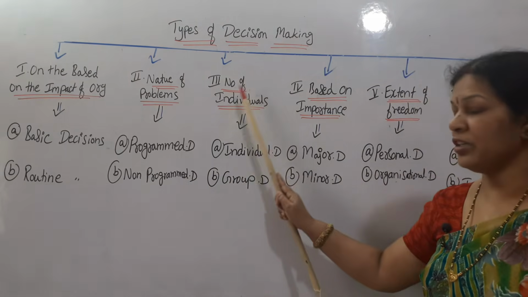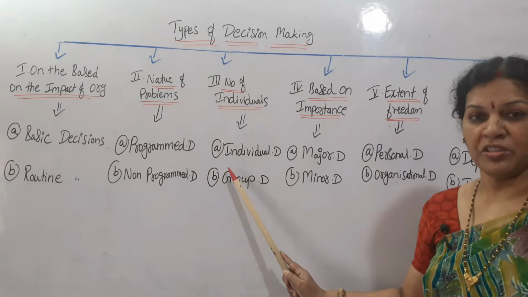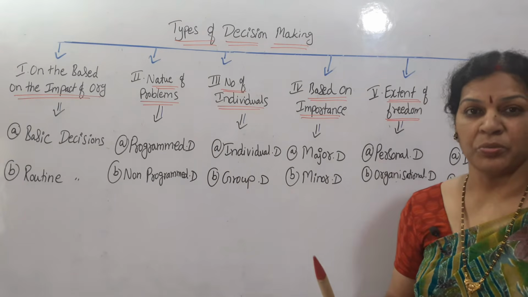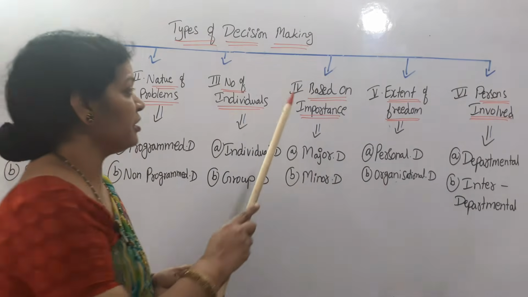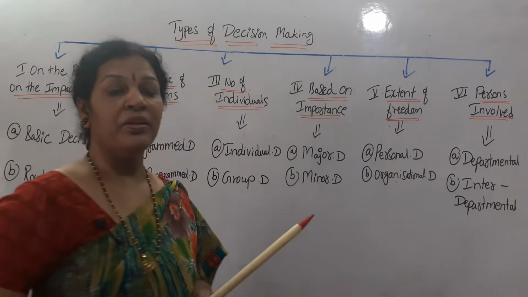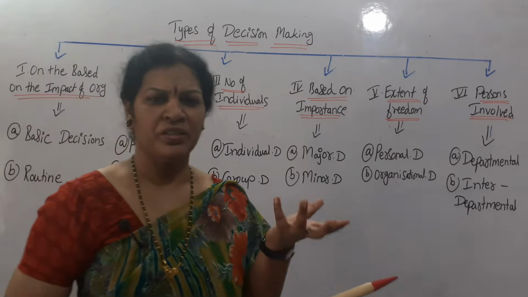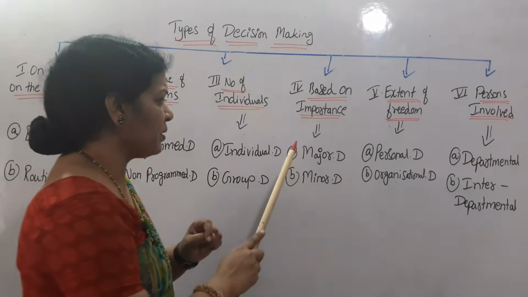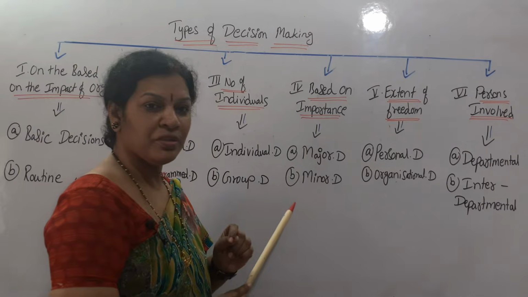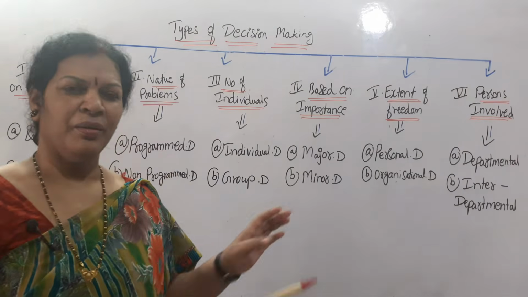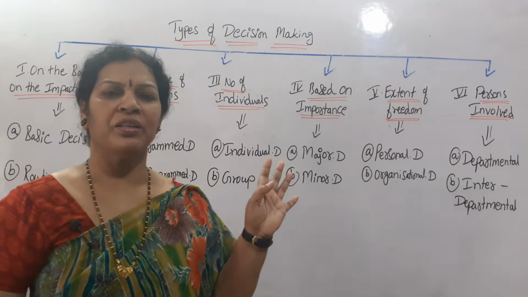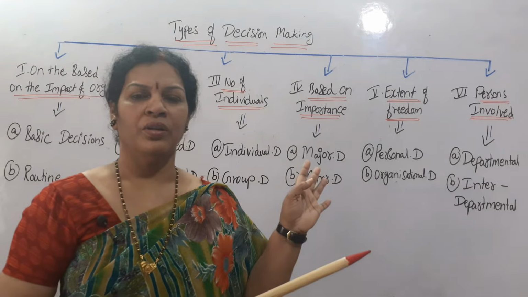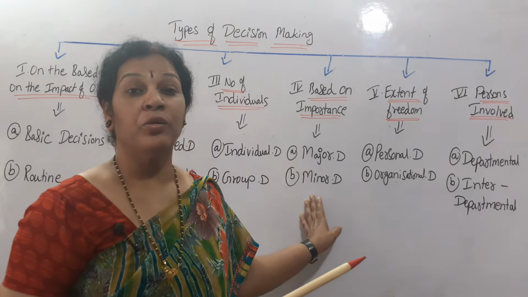This is related to individuals. Individual decision or group decision, what is to be taken. The fourth type of category classification is based on importance. What is the importance? Based on this importance we can divide it: major decisions and minor decisions. Minor decisions, we need not worry, we have to take the decisions, it has to go. Minor decisions anyone can take, no need to worry much.